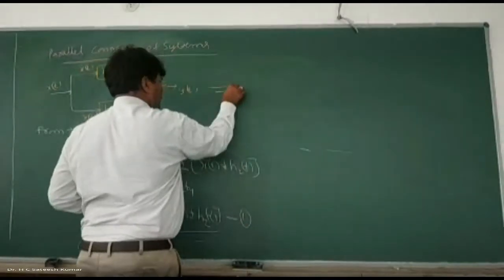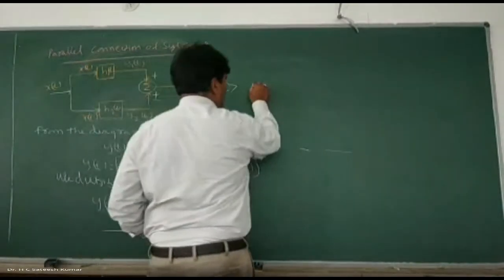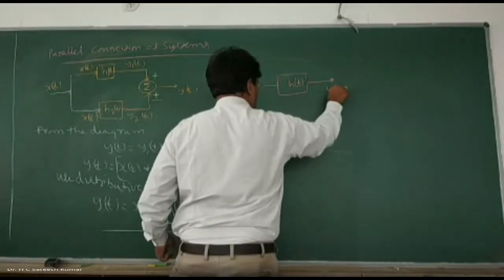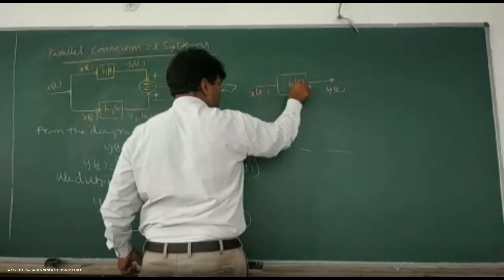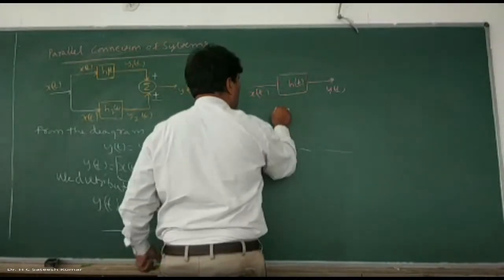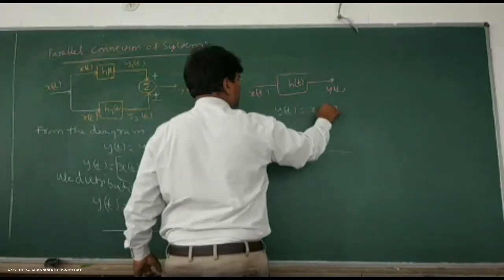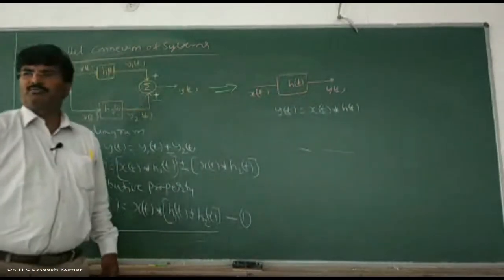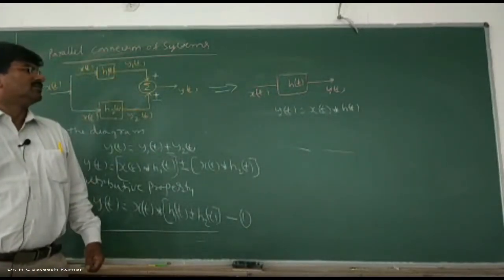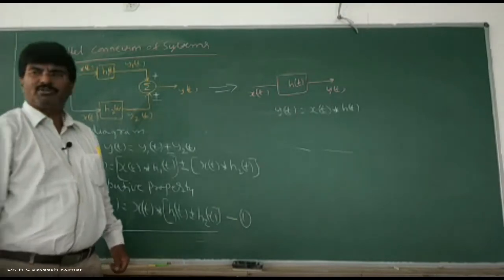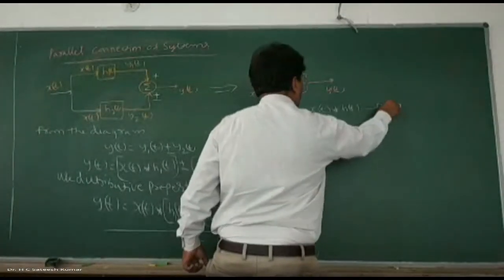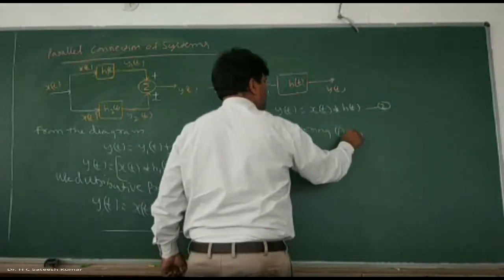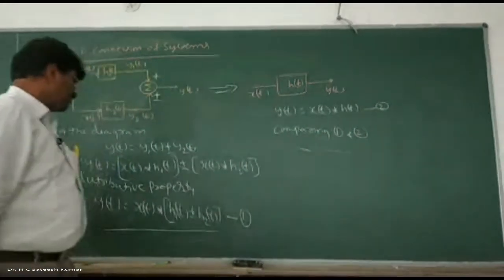If you replace this system by a single system whose impulse response is h of t, with input x of t and output y of t, then the output y of t is equal to x of t convolution with h of t. Call this equation number 2. Comparing 1 and 2, what do we get?